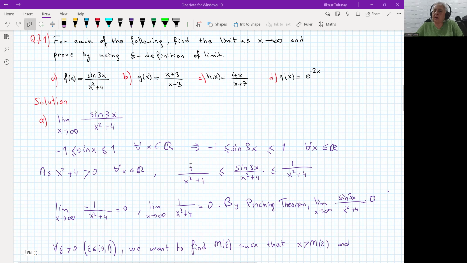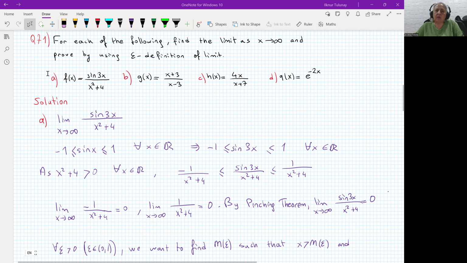So now we need to think about the pinching theorem. The limit of this will be 0. The limit of this will be 0. Since this function is between these two functions, and the limit of this is equal to the limit of this, then the limit of that one will be equal to that number, whatever it is. So the limit as x goes to infinity of this side is 0. Then by the pinching theorem, the limit as x goes to infinity of sine 3x over x squared plus 4 is 0. So this is the first part of the requirement.